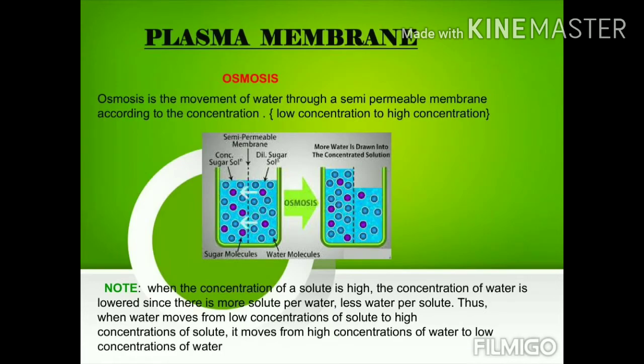And next, osmosis. Osmosis is the movement of water through a semi-permeable membrane according to the concentration. So first of all we need to know what semi-permeable is. Plasma membrane is also a semi-permeable membrane.